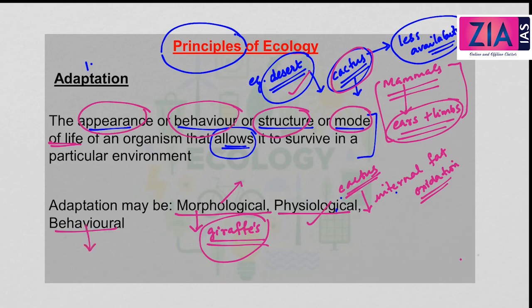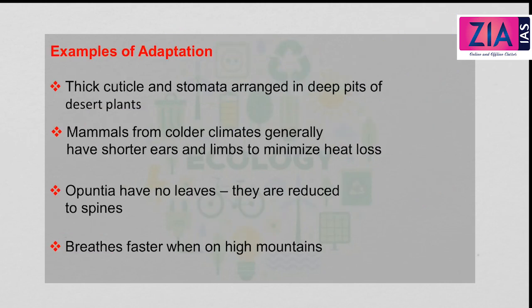The third kind is behavioral adaptation. An example is animals migrating temporarily. When a habitat becomes stressful for an organism or animals, it temporarily migrates. Now let's see some examples of adaptation. Many of them we have already discussed. Desert plants have a thick cuticle and sunken stomata. This is to minimize the loss of water through transpiration.